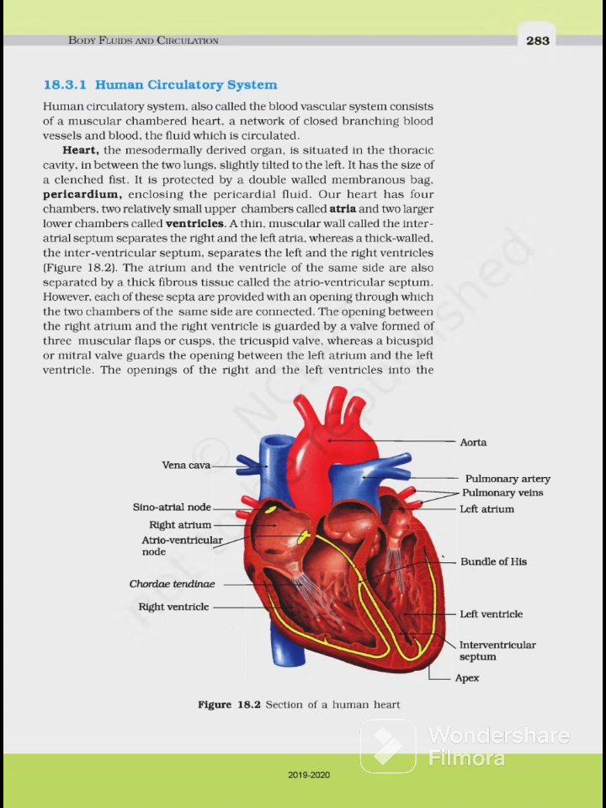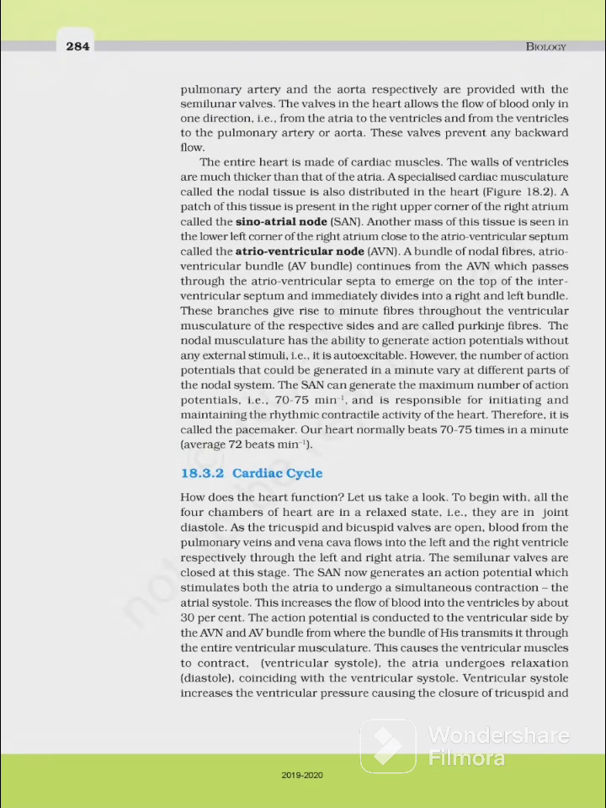The openings of the right and the left ventricle into the pulmonary artery and the aorta, respectively, are provided with semilunar valves. The valves in the heart allow the flow of blood only in one direction, that is from atria to the ventricles and from the ventricle to the pulmonary artery or aorta. These valves prevent any backward flow. So I already told you what valves do? They prevent backward flow.